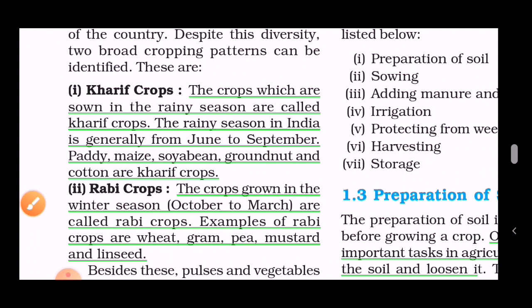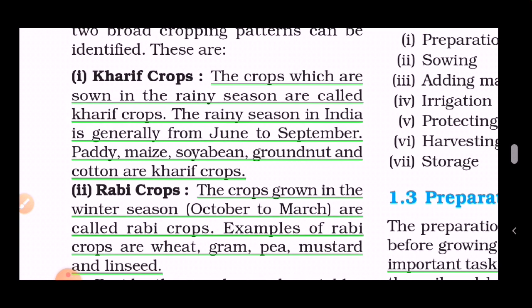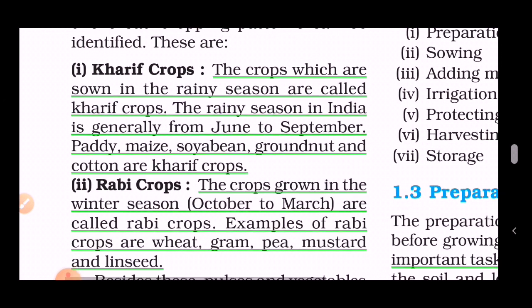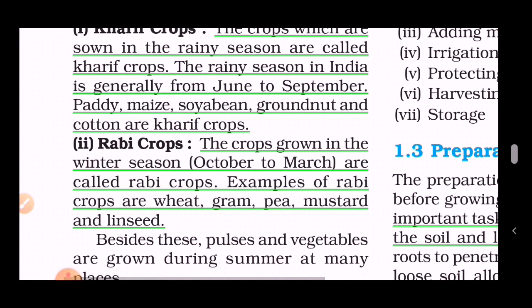You should note them. Let's recall again, the crops which are sown in the rainy season are called Kharif crops. The rainy season in India is generally from June to September, and paddy, maize, soya bean, groundnut, and cotton are Kharif crops. See, these are the examples. You should remember the examples, which will definitely be asked in your board exams or class exams.